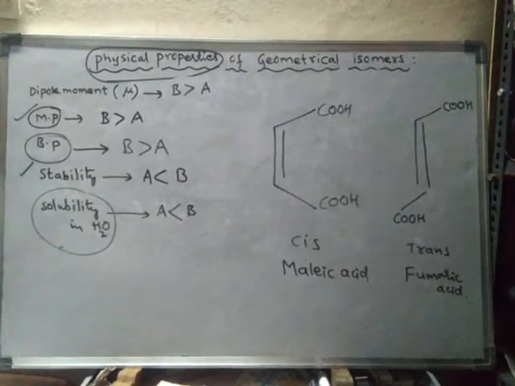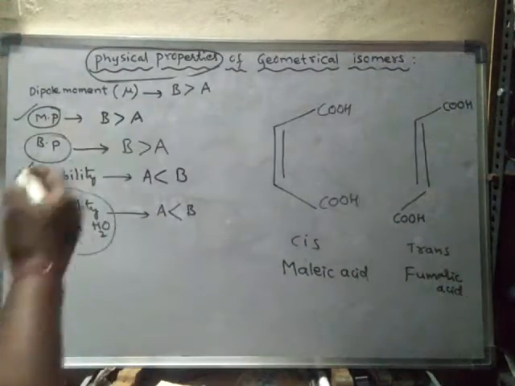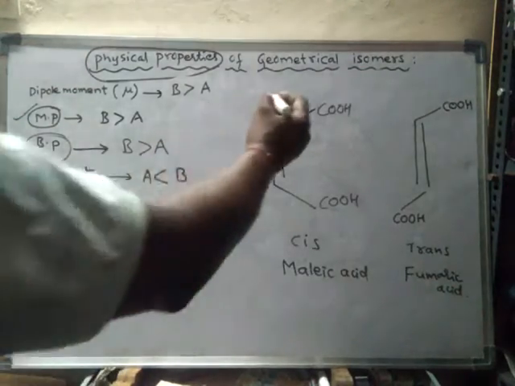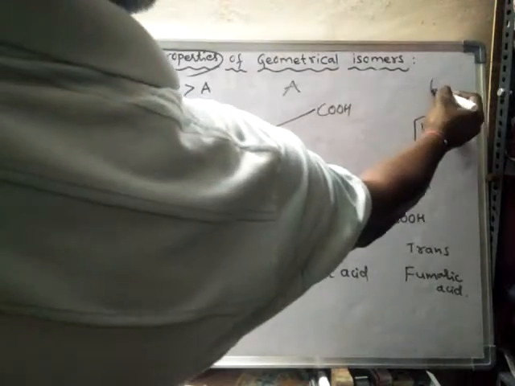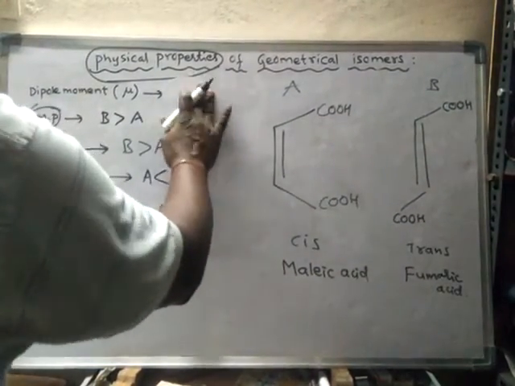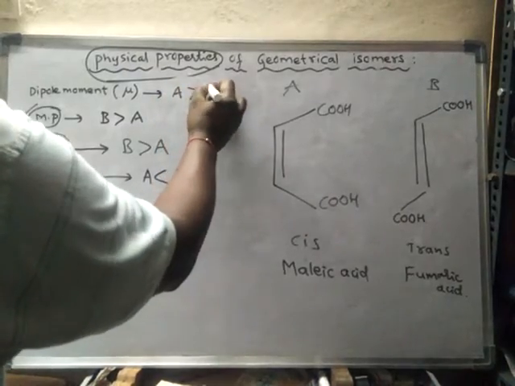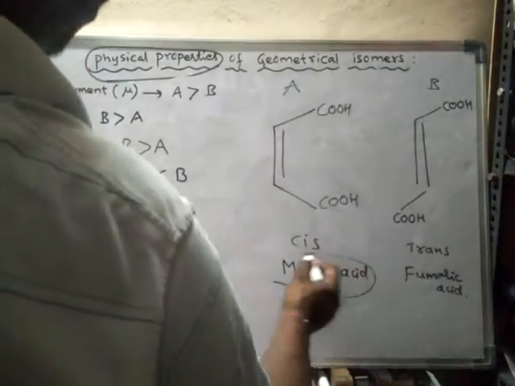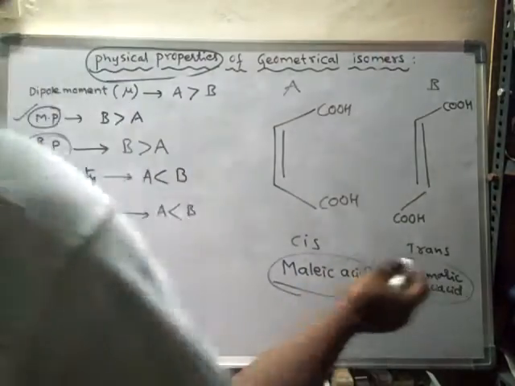So first of all, you will see the dipole moment. This is cis, A, and trans, B. The dipole moment of cis is more. A is more than B. Remember that maleic acid will have more dipole moment than fumaric acid.